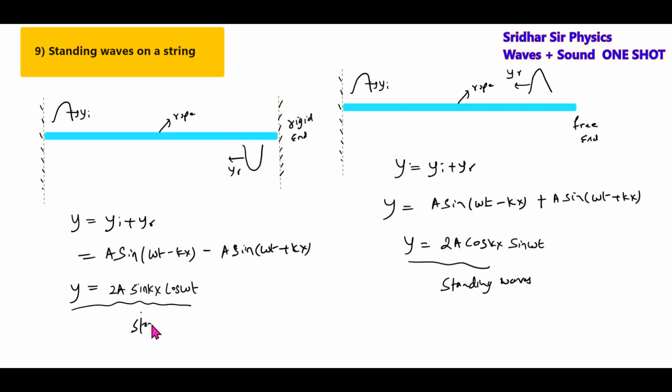Both these are called standing waves. And what is the amplitude of the standing wave? Twice the amplitude of the traveling wave. These are called traveling waves. And how is the standing wave formed? The standing wave formed will look like this.